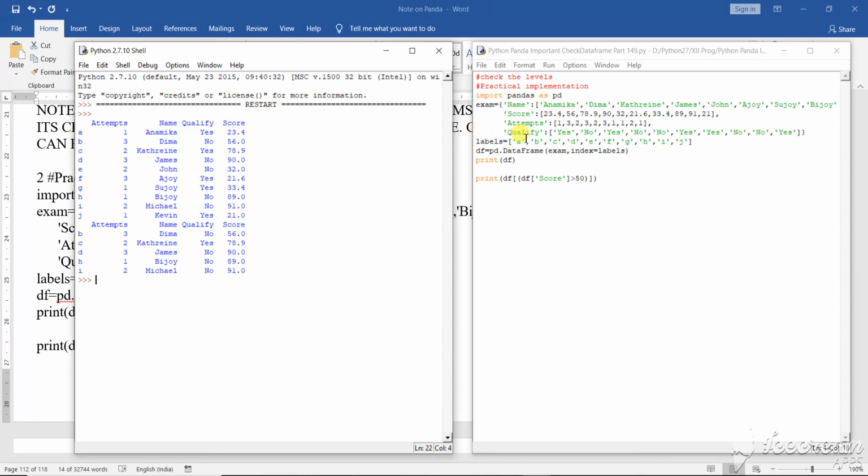So from this data dictionary, how to convert the data dictionary into the data frame, how to use it, and how to do the checking, all these things have been done. That means you will use pd.DataFrame to convert into the data frame, and then you will do df score greater than 50, isn't it? So these are the two things that can be done and utilized once the thing is in use.